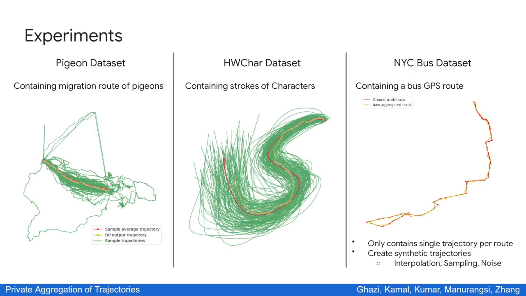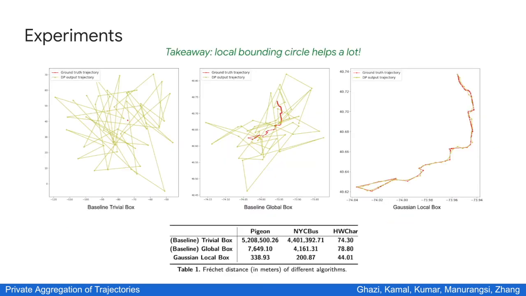We evaluate our algorithms on multiple datasets, including one containing migration routes of pigeons, another containing strokes of characters, and another containing GPS bus routes. In all cases, our takeaway is that the global bounding circle indeed gives an improvement over the trivial bounding circle, and the local bounding circle also achieves a noticeable improvement over the global bounding circle.